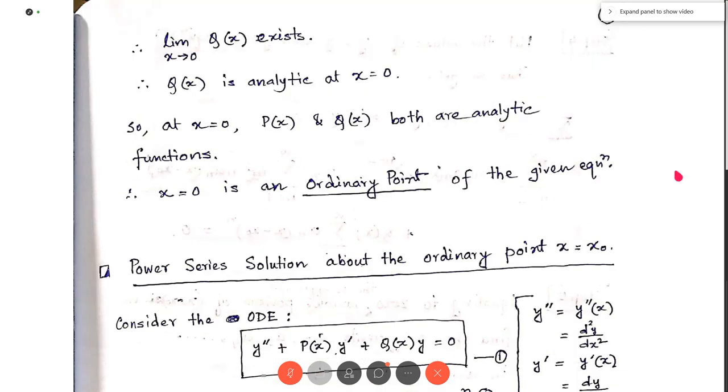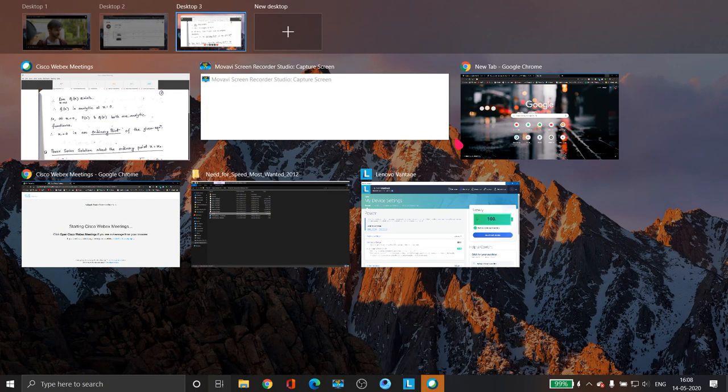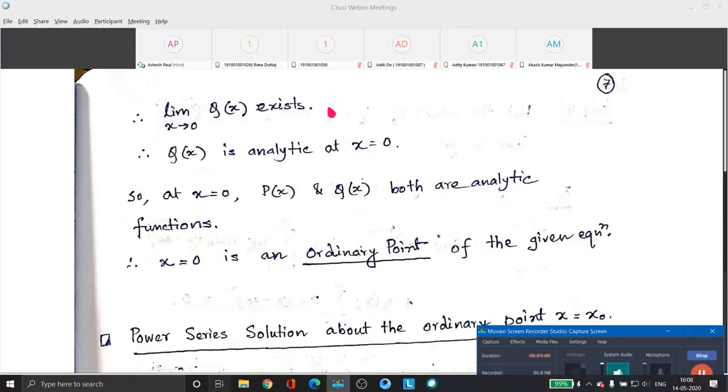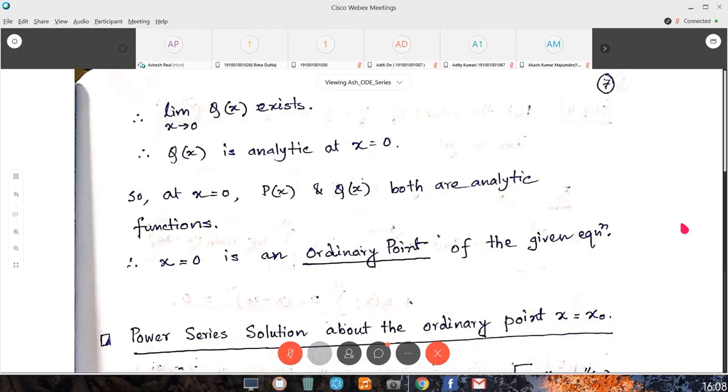Start today's class. Last day, I think we have started ordinary differential equation, the series solution of ordinary differential equation. Let us recall some important points from the previous class. In the previous semester we have learned how to deal with ordinary differential equations with constant coefficients.